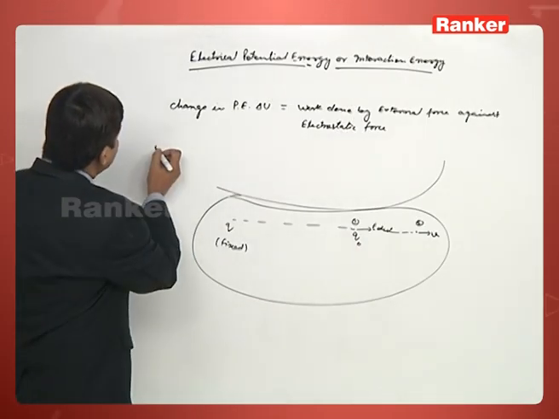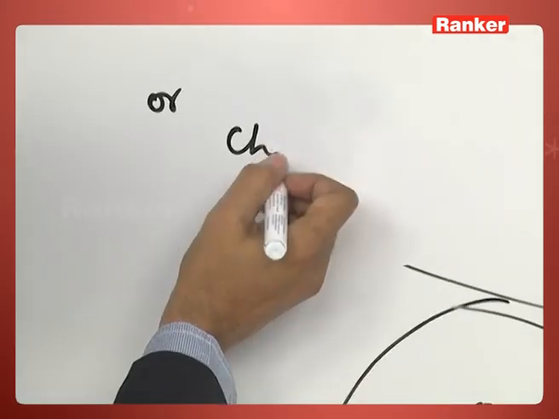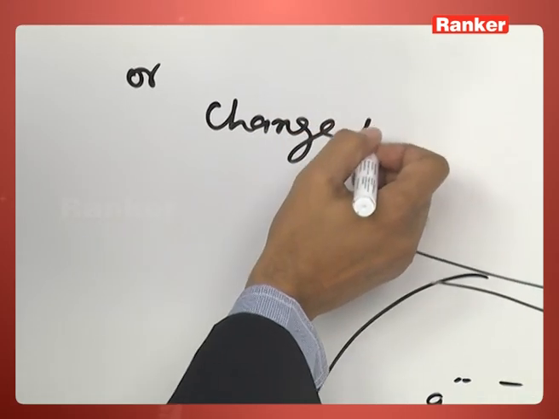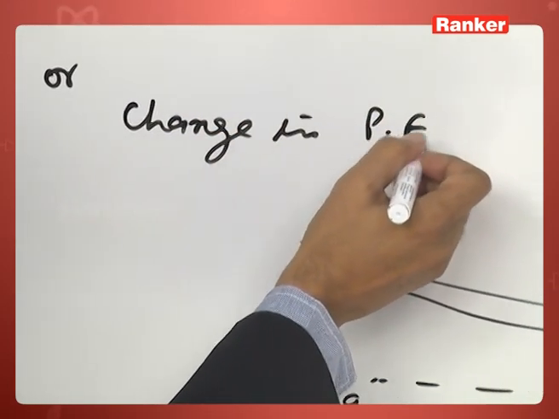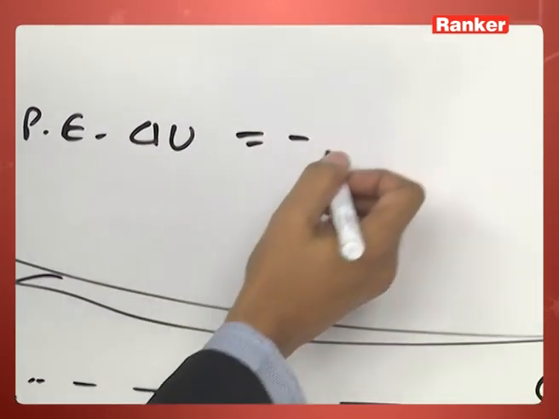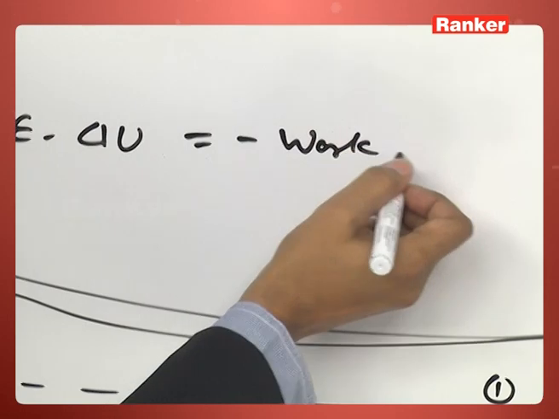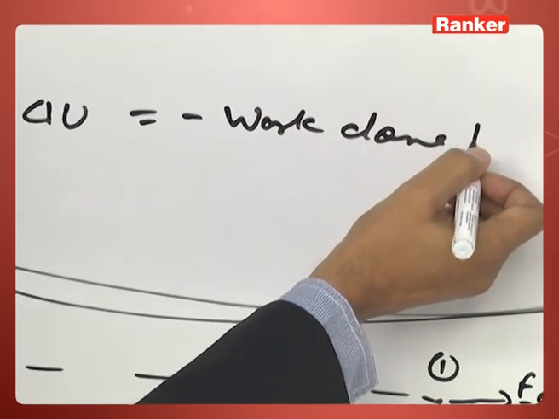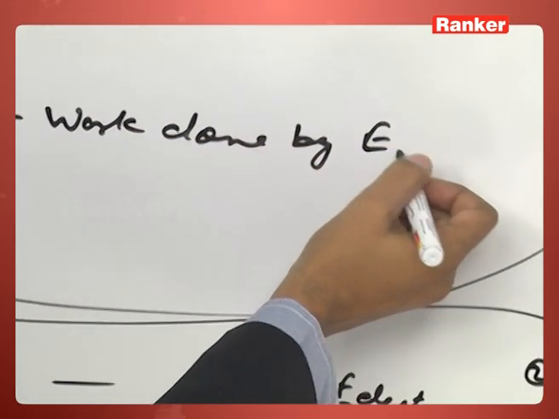or we can define the change in potential energy as equal to the negative of the work done by electrostatic force.